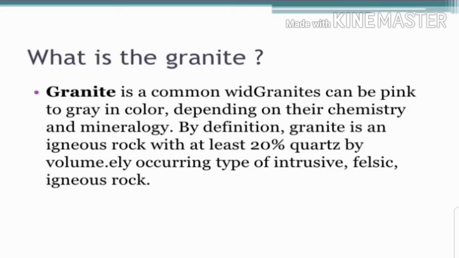So the first one is granite. So what is granite? Granite is a common igneous rock. Granites can be pink to grey in color depending on their chemistry and mineralogy. By definition, granite is an igneous rock with at least 20% of quartz by volume. It is a type of felsic igneous rock.